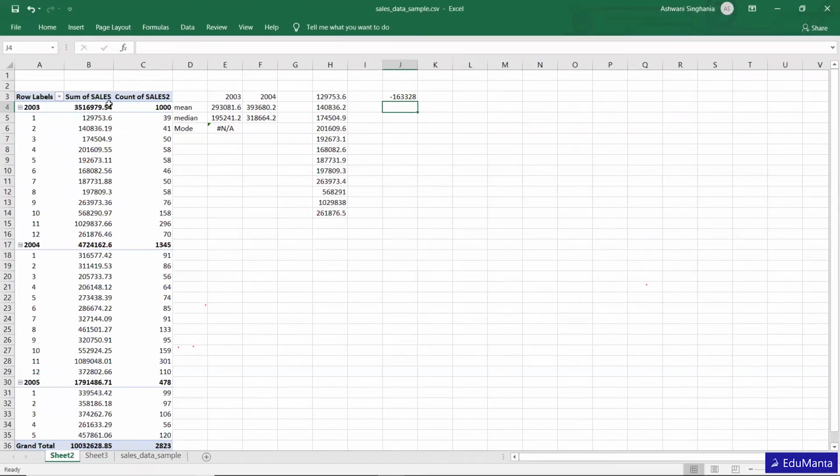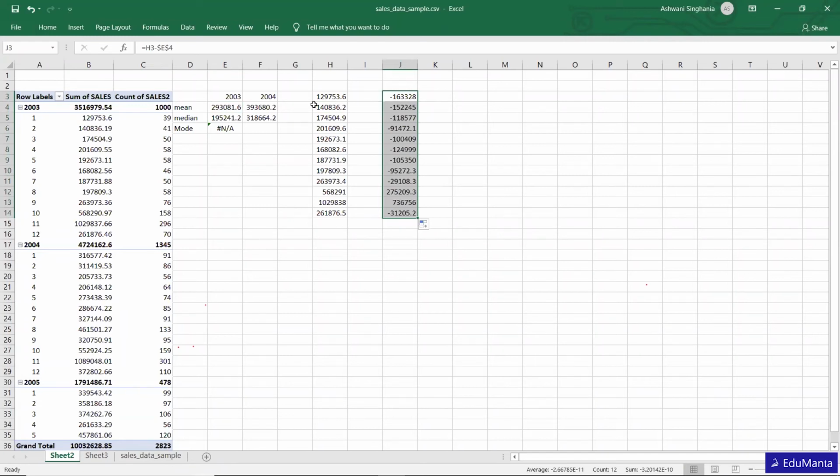So the first month's sale is this much away from the mean. In the same way, we are going to compare the second month's data with the mean of the year, and do it similarly for all 12 months.